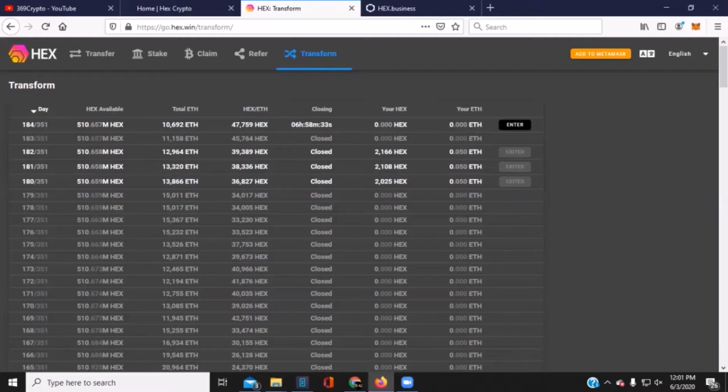And with Ethereum going up and a bunch of crazy dApps, not HEX dApps, but a bunch of other dApps on there, it sometimes gets a little spendy for gas money.